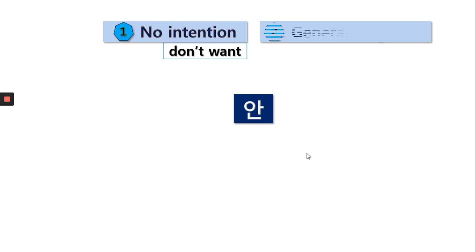안 has two meanings. First, no intention. No intention means don't want. I don't want to blah blah. I don't want to eat. 안 먹어요. I don't want to drink. 안 마셔요. Second, general negation. General negation is just not.